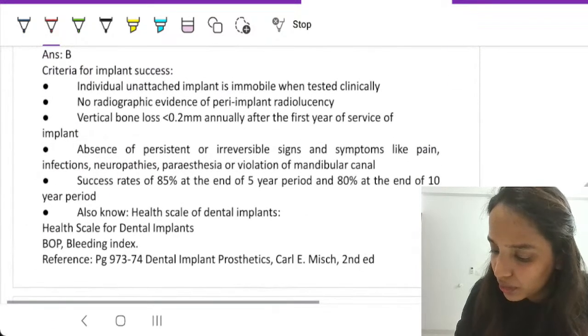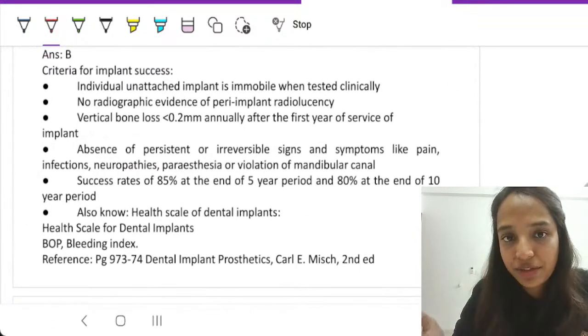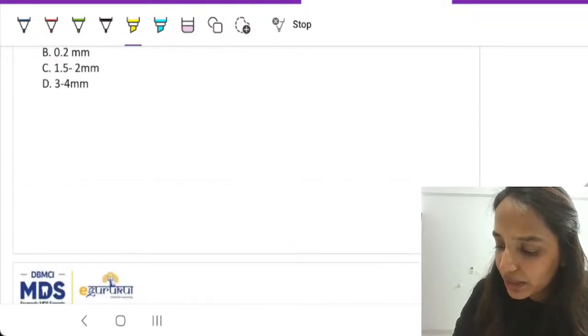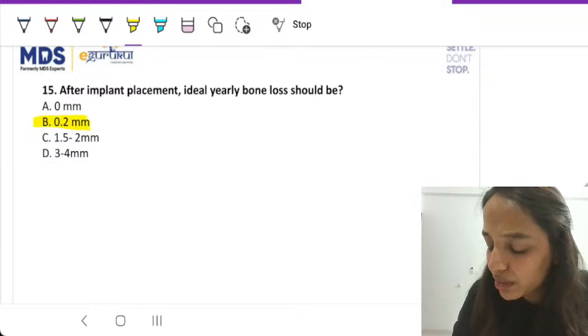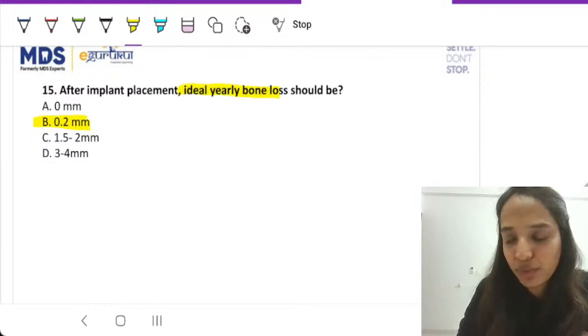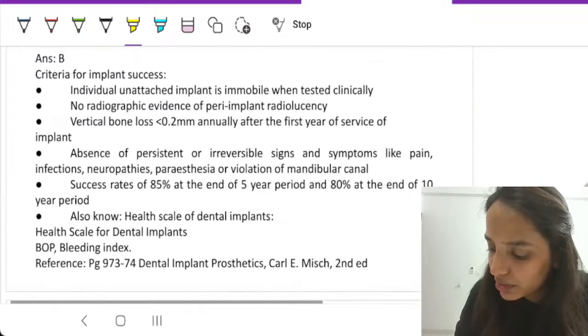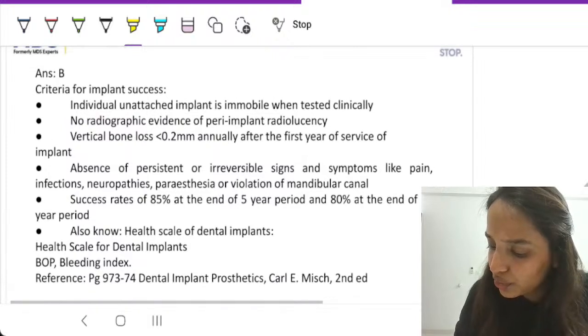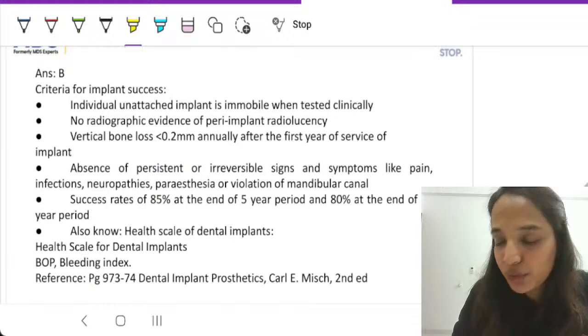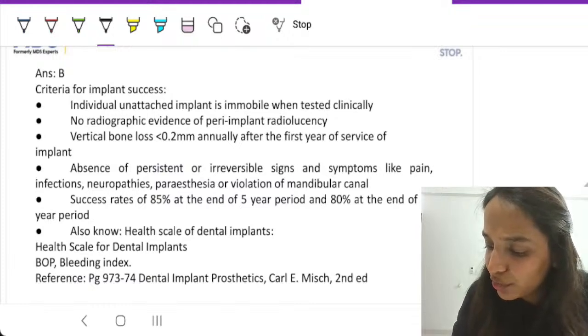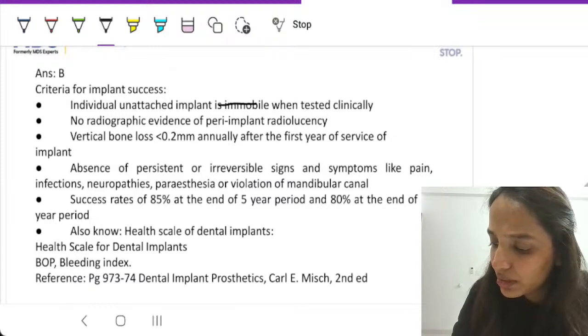Correct answer, although I don't know if you might be knowing it or not, is option number B, which is 0.2, because it has asked you ideal yearly bone loss, and that comes from Albrektsson's criteria. So, what are the criteria for implant success? You will have: individual unattached implant is immobile. First and foremost, it is immobile whenever you are checking it.